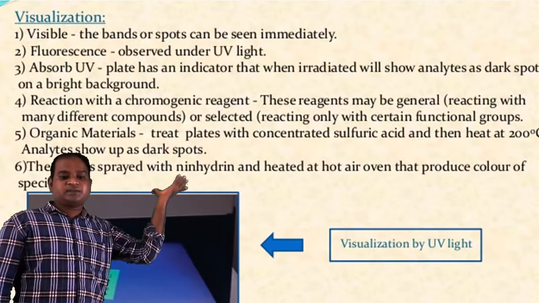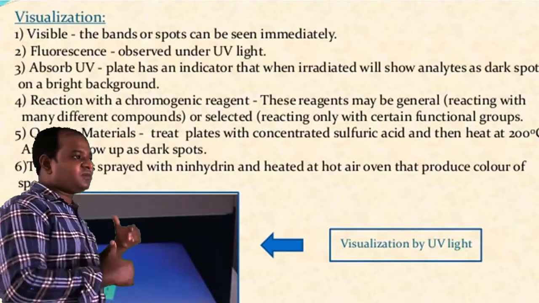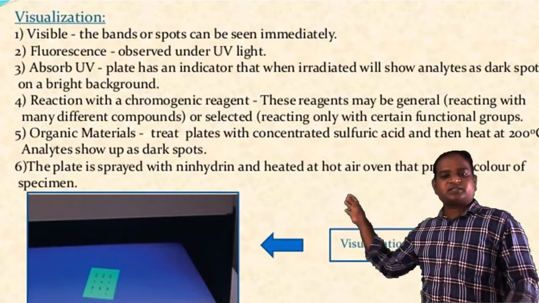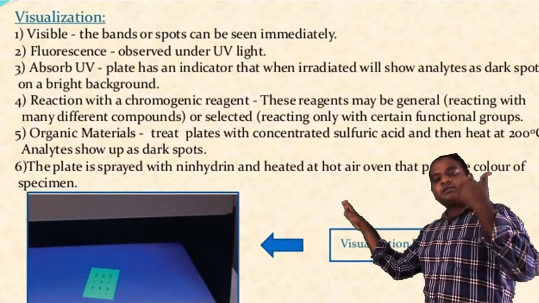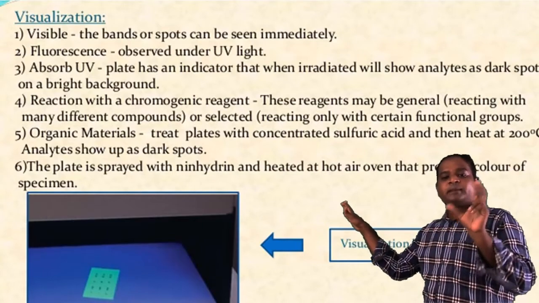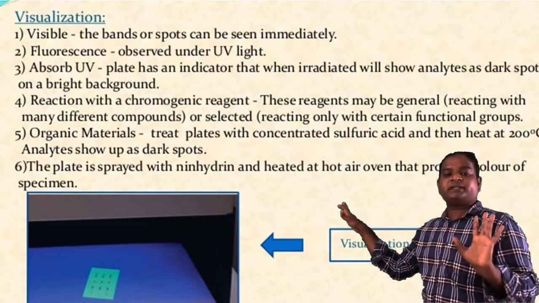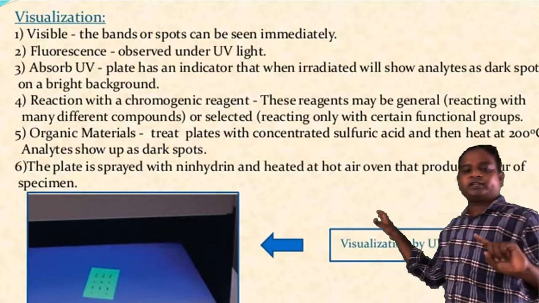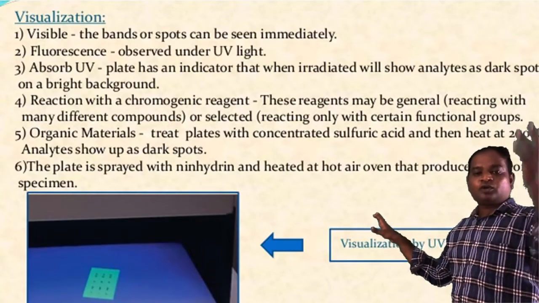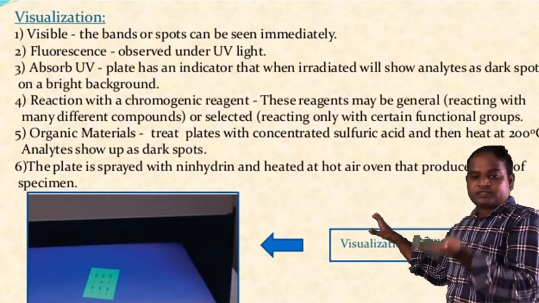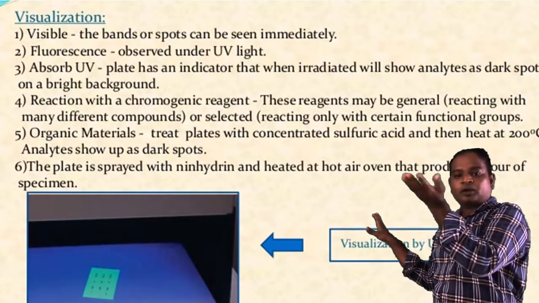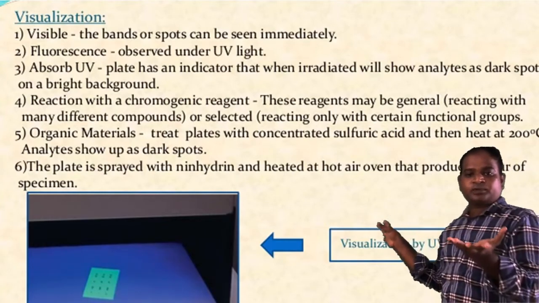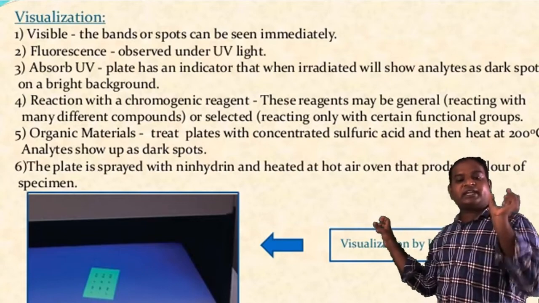Another step you have to understand is that before the spotting and developing, the plate should be taken for activation. For that activation, you have to put the plate in the oven one hour before. Why? Because the chemical groups in the silica gel will come up for good separation of the sample. When the sample is developed on the plate, you will get a good resolution.